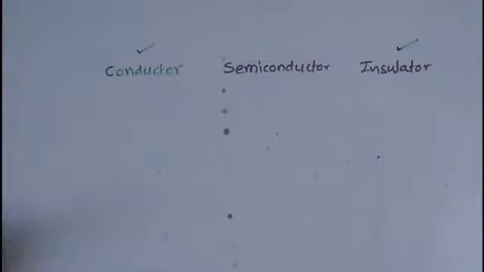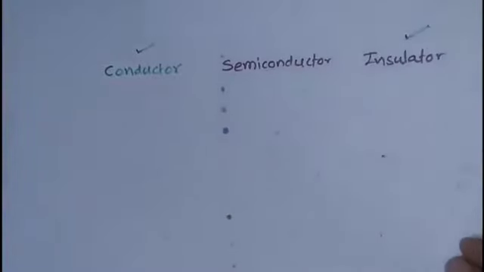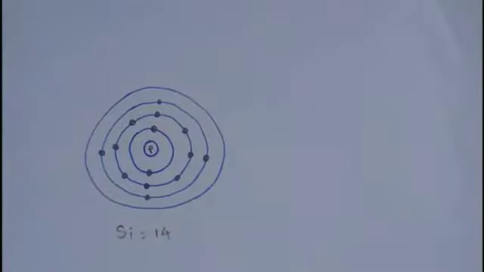Now, what about the atomic structure? Let us see. All the materials whose valence is 4 are considered as semiconductors. But if you consider the electrical parameters of materials, only silicon and germanium are most probably used as semiconductors. Now in this diagram you can see the atomic structure of the silicon atom. Silicon has atomic number 14, as well as germanium has atomic number 32.